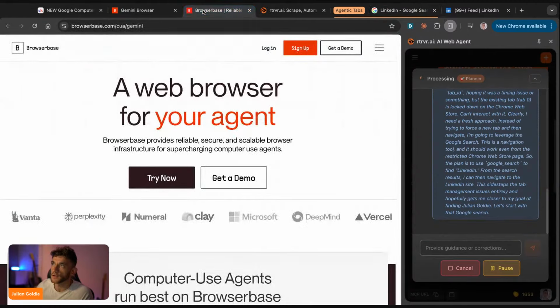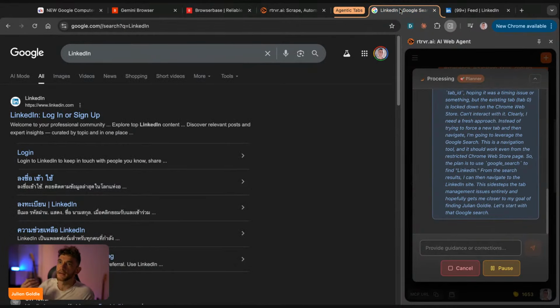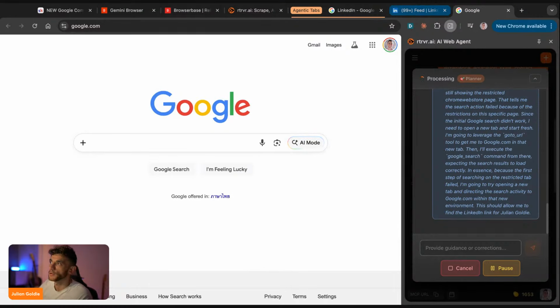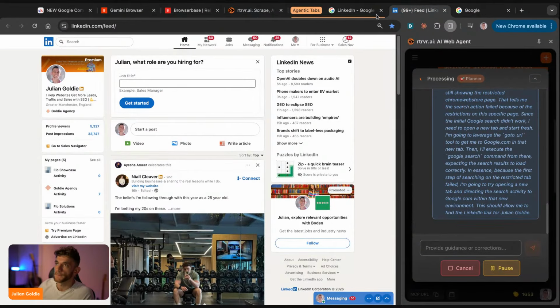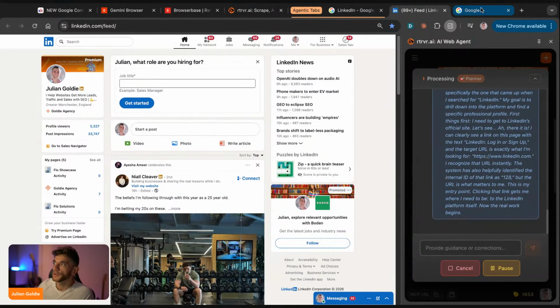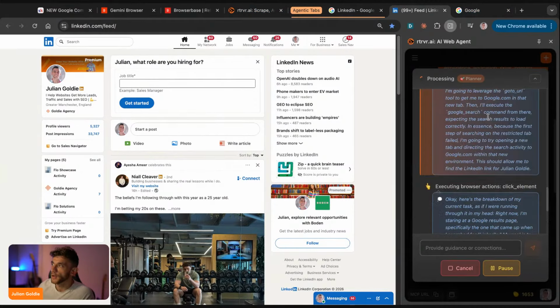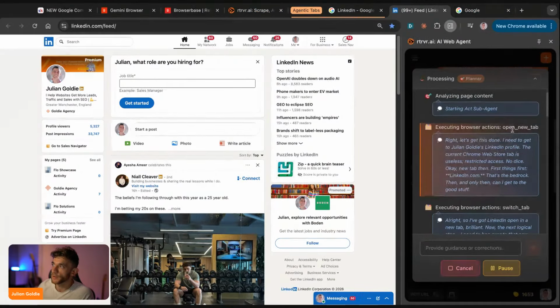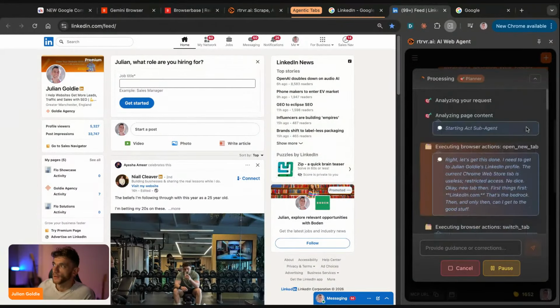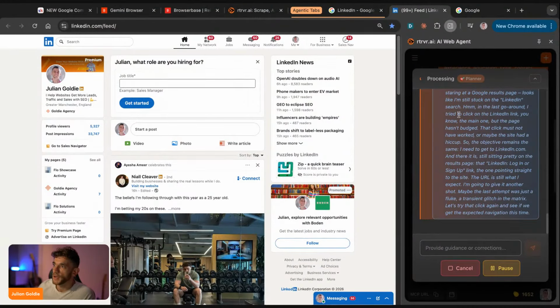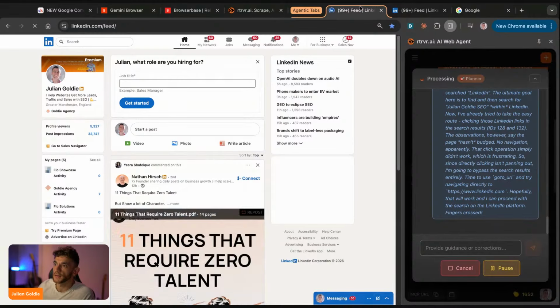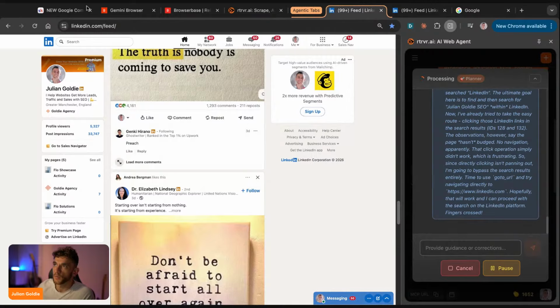And bear in mind, these are not perfect, right? You can see the AI navigating the web right now, going off, searching stuff, etc. You can see here it's actually navigating to LinkedIn, and it shows you the steps and what it's doing step by step right here. And bear in mind, you can use Retriever AI for free up to a certain limit. You can see how it's beginning to open up LinkedIn and start navigating around and working its magic.